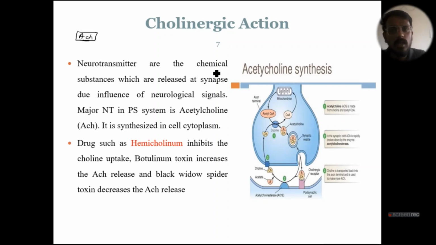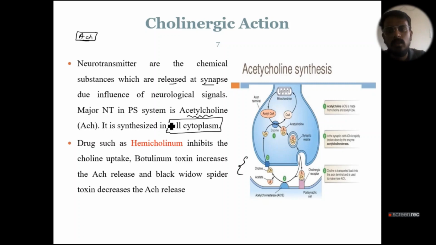Neurotransmitters are chemical substances released at the synapse, this region is called your synapse, to influence neurological signals and neurological activity. As I told you, acetylcholine is your major neurotransmitter in the cholinergic nervous system, and it is synthesized in your cell cytoplasm.